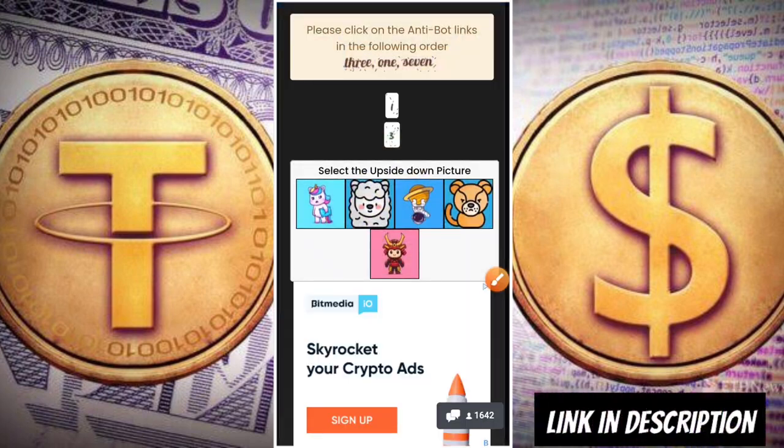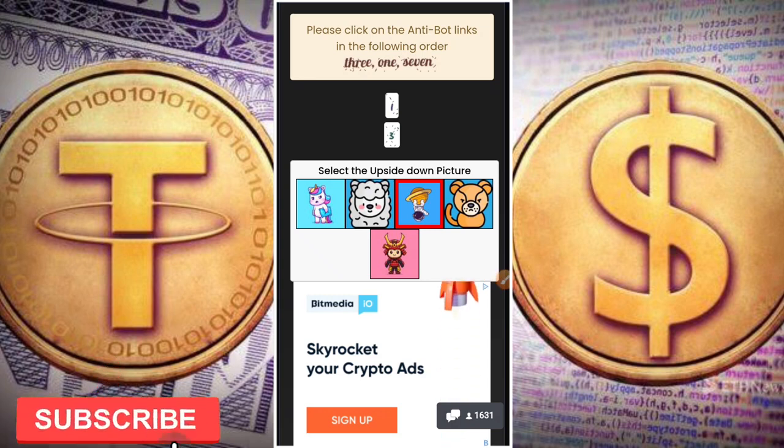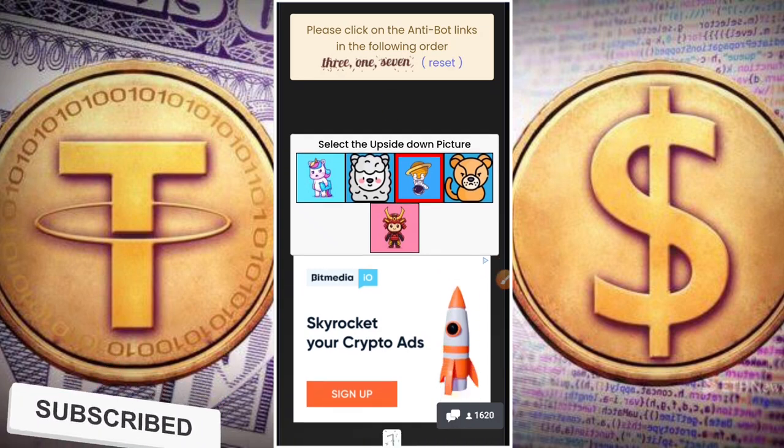Once you click on collect your reward, you have to solve a captcha here. This one says that we should select the upside down picture, so this happens to be the upside down picture here. Now, all right, then it says here that please click on the anti-bot links in the following order. So the first one here says 3, 1 and 7.